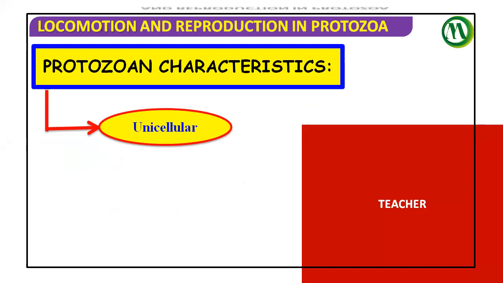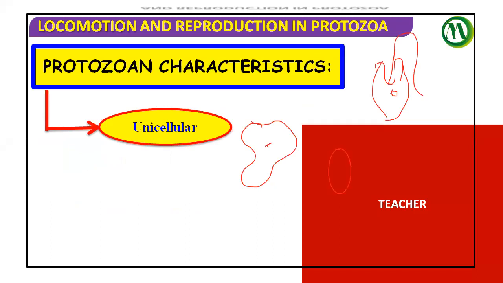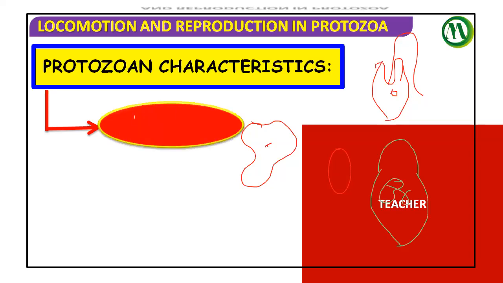If you take amoeba, euglena and paramecium, in all of them we can see a common concept: unicellular organisms, single-celled organisms with one or more nuclei.